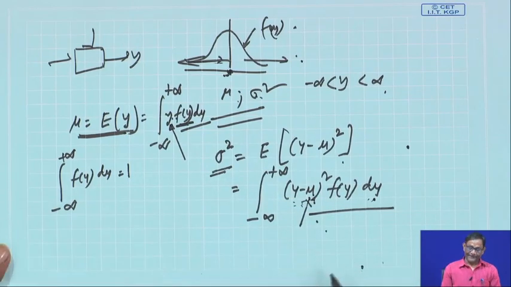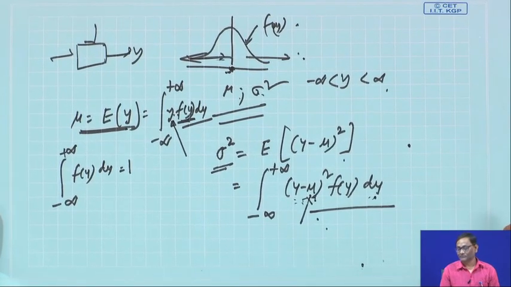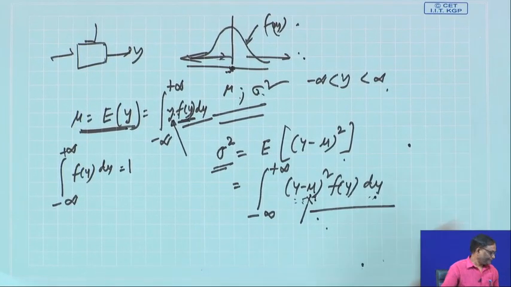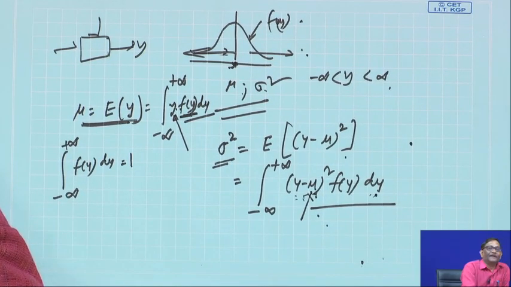Okay. But please keep in mind that population parameters are seldom known. Now, what will happen if we go for a discrete random variable?